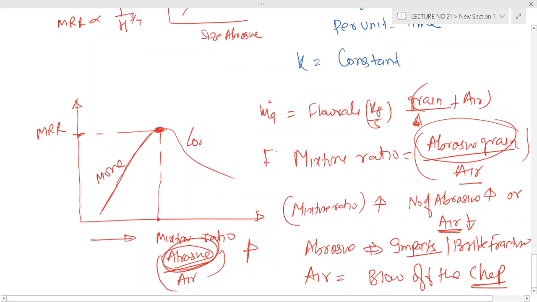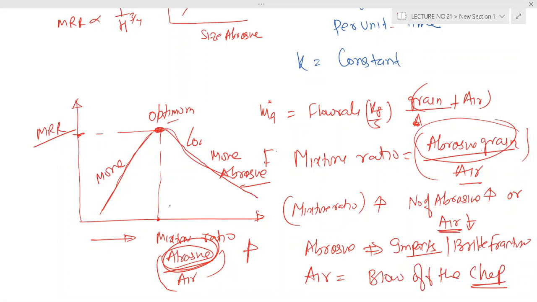But there is an optimum ratio where the metal removal rate is maximum, and it decreases because with more and more abrasive, the abrasives collide with each other and lose momentum.